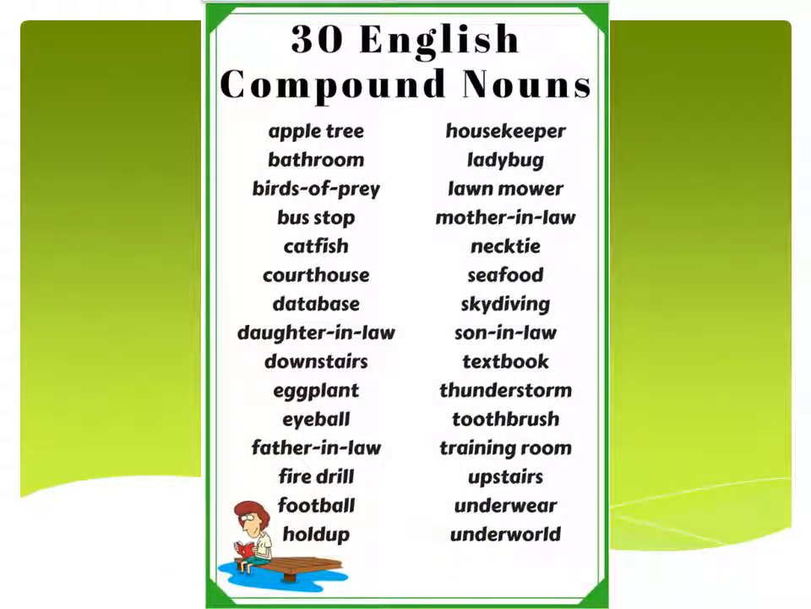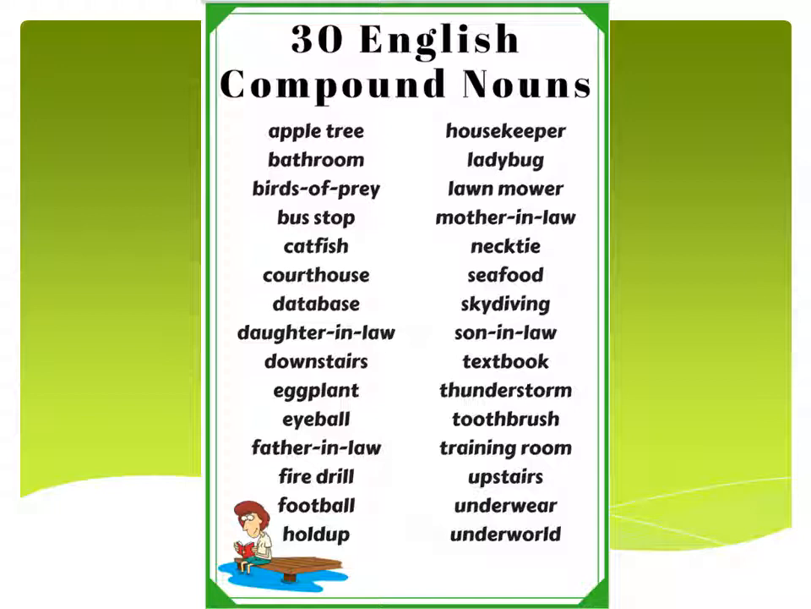Let's see some more examples of compound nouns so that we can better understand this type of noun. Apple tree, bathroom, birds of prey, bus stop, catfish, courthouse, database, daughter-in-law, downstairs, eggplant, eyeball, father-in-law, fire drill, football, hold up. Now in the first line of this example, you have seen a new thing, that some of the words have been joined with a hyphen. There is a small line between, like birds of prey.